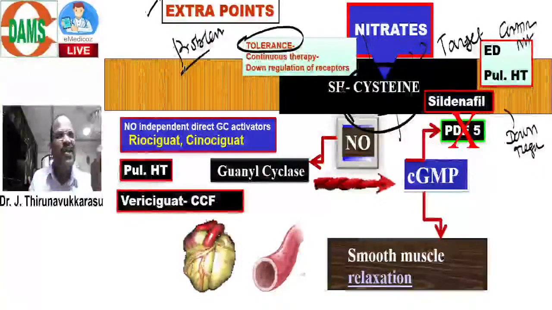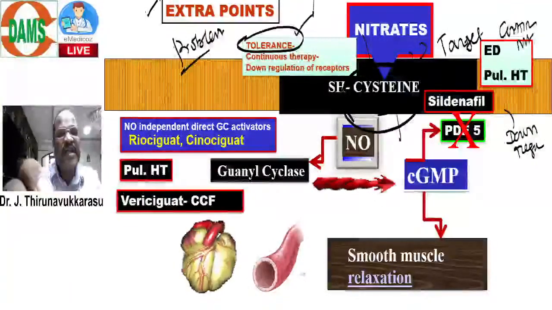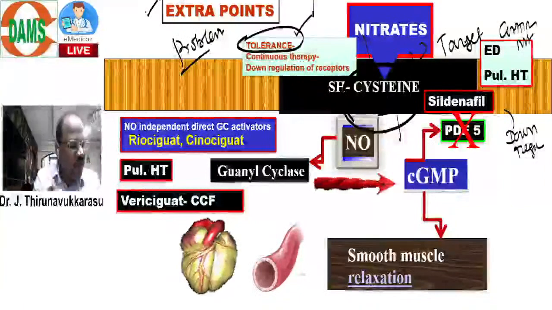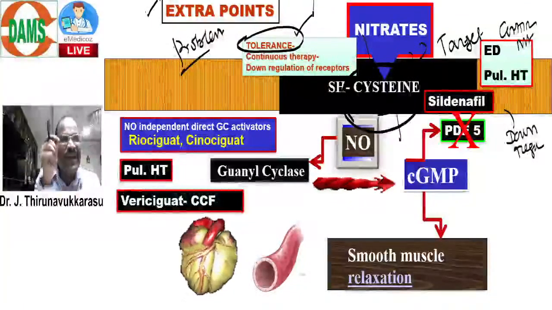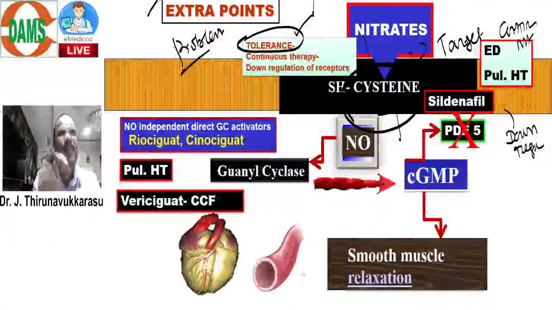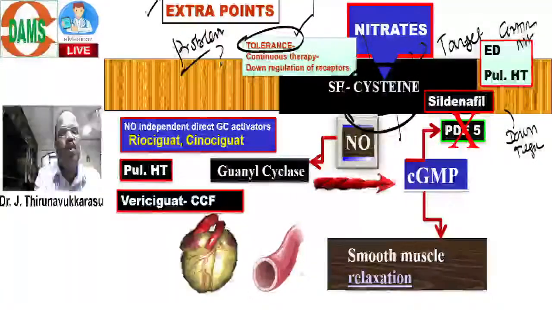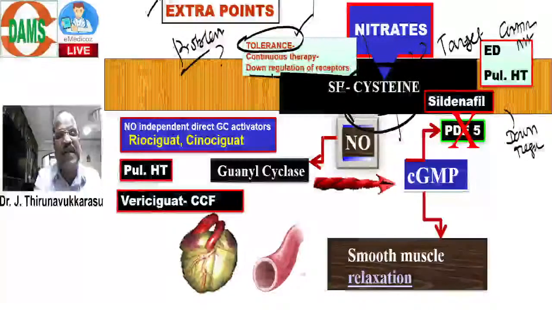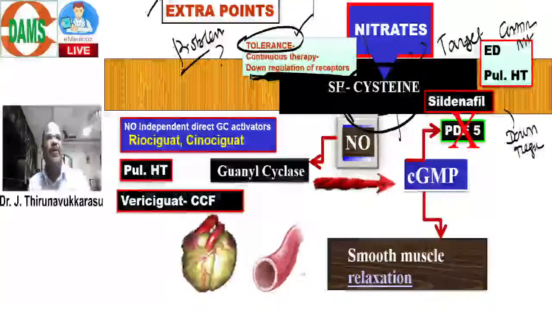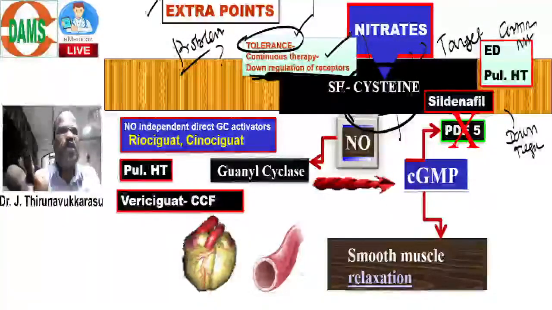Tolerance means to get the same action, the drug needs more dose. Why tolerance? It is due to down regulation of receptor. Why down regulation? It is due to continuous exposure.